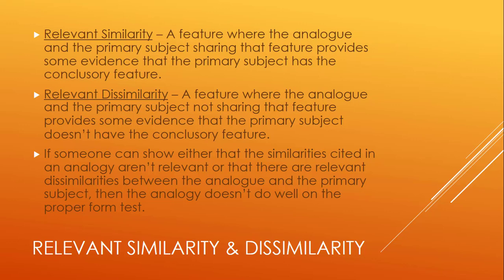In other words, even if you assume that the premises are true, if the similarities are not relevant, or if there are relevant dissimilarities, then the conclusion is not sufficiently supported, even if you assume for the sake of argument that the premises are true. So these are some important ways you can assess how well the argument by analogy you're making is, as well as assessing other people's arguments by analogy.